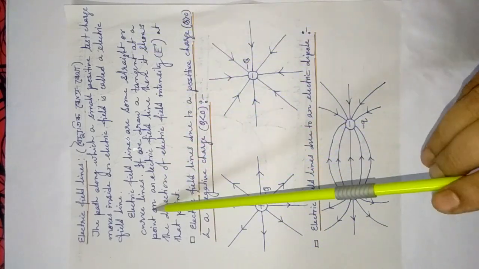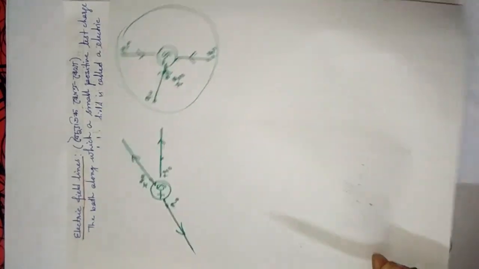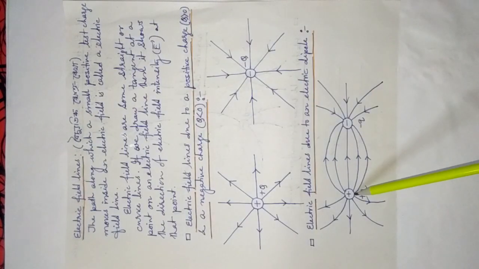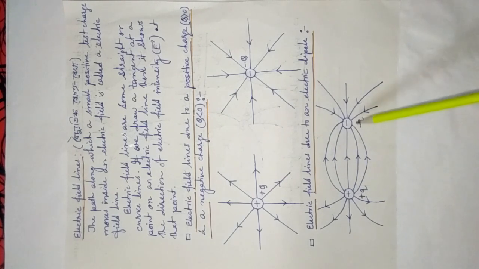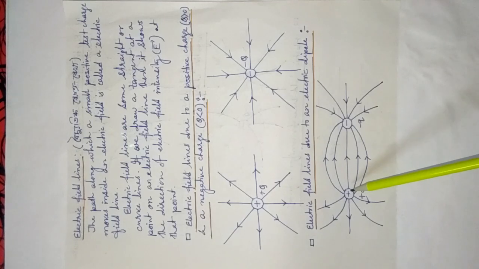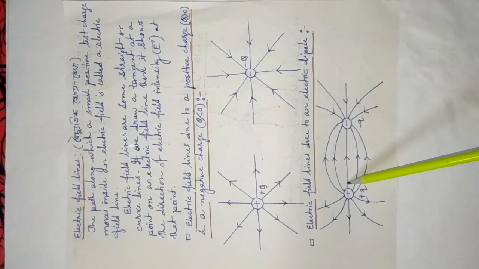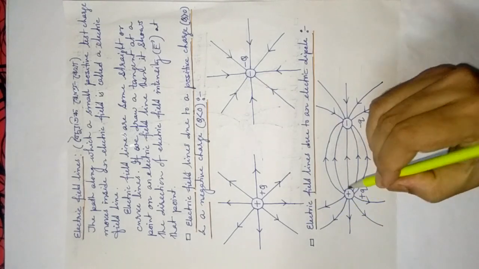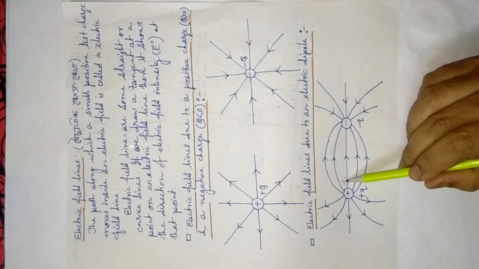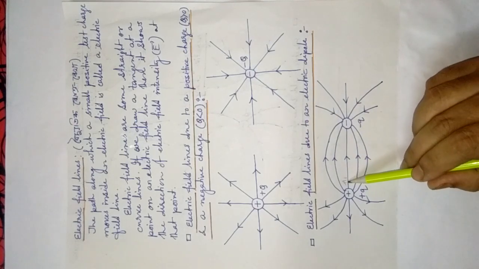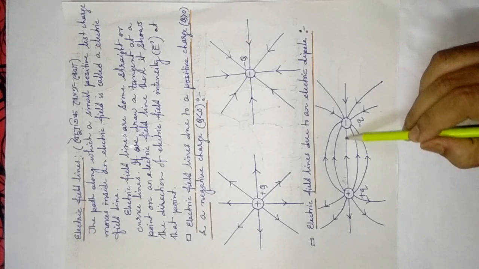Now they may be curved also. See here how. This is a positive charge plus q and this is a minus q. They will form a dipole. In case of dipole, what will happen if you place a positive test charge? Suppose here it will be repelled. Why? Positive charge will repel. Suppose here you have placed a test charge plus q naught, it will be repelled and the negative charge will attract the test charge. Then a resultant force will act and it will follow this track, a straight line.